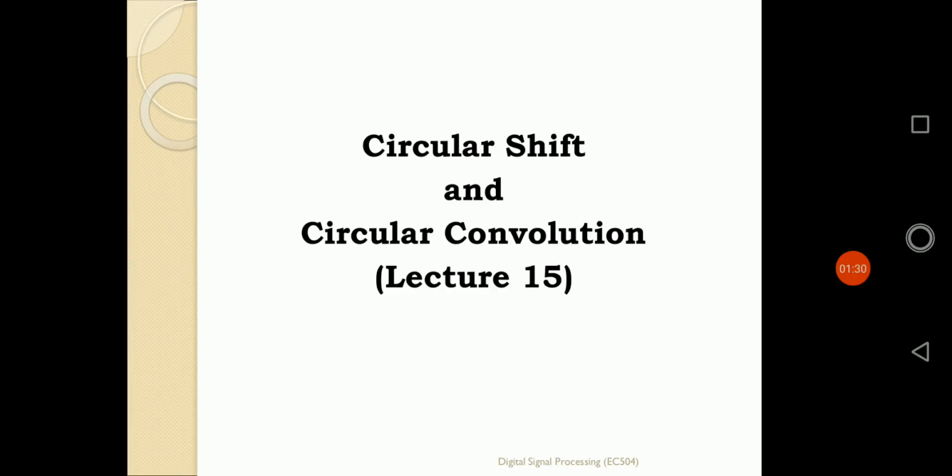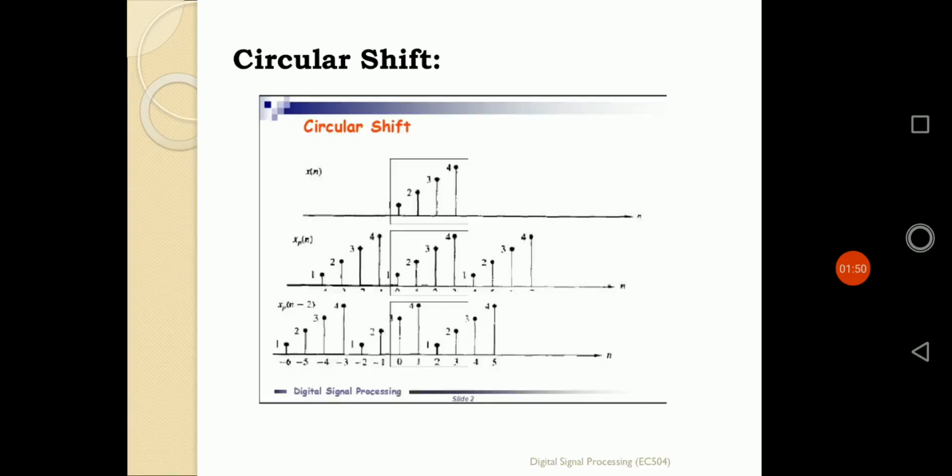Whenever the sequences are defined normally, without any periodic sequence, it is a linear convolution. But whenever the sequences are represented in a circular way, the convolution is defined as a circular convolution. So let's start today's class.